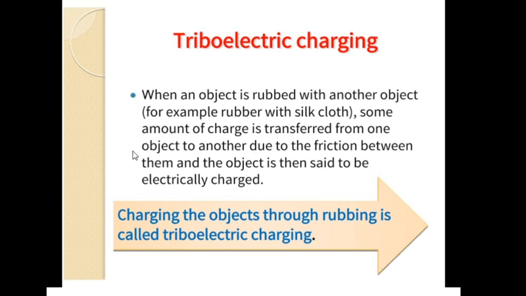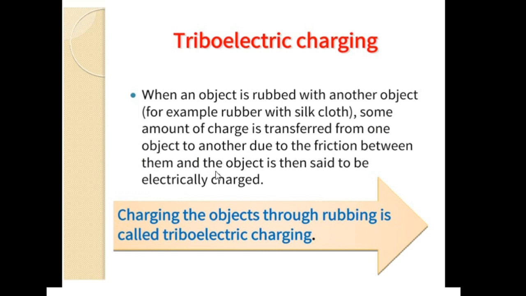Okay, then how do they acquire charge? An object acquires charge only when it is rubbed with another object. For example, rubber with a silk cloth. Rubber when rubbed with a silk cloth, or plastic or amber rubbed on an animal fur, they acquire charge because some amount of charge is transferred from one object to another only due to the friction between them.